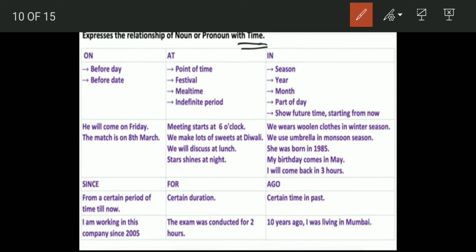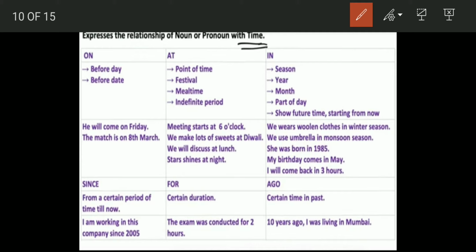We use on when we are talking about a certain day or exact date. He will come on Friday. He will come on 8th of March, on this day. So when we are referring to a particular day or date, we use on. Then at, for a certain point of time. The meeting starts at 6 o'clock. We do not say the meeting starts on 6 o'clock. We say it starts at 6 o'clock. So for a particular point of time, we use at.